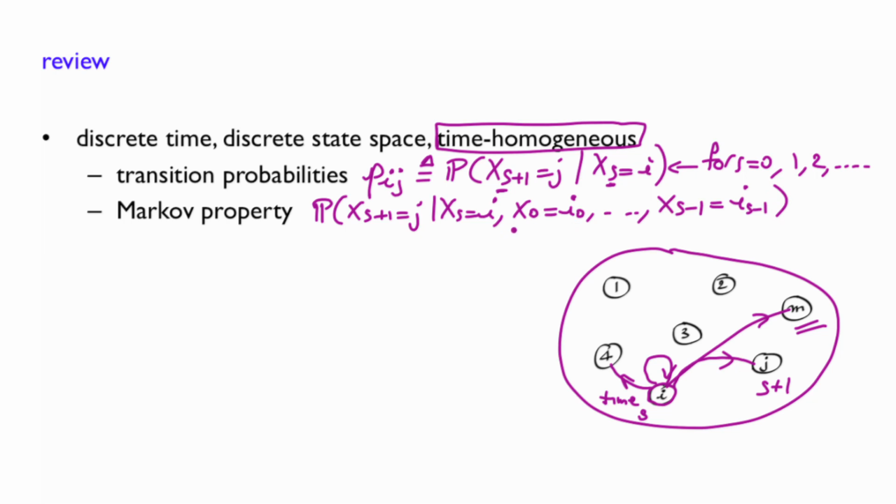So I give you the entire trajectory of the chain up to s, and now I'm asking you what is the probability that you're going to go to j at s plus 1. The Markov property here simply says that that probability is again Pij. So in other words, all this information here is of no use to compute this probability.